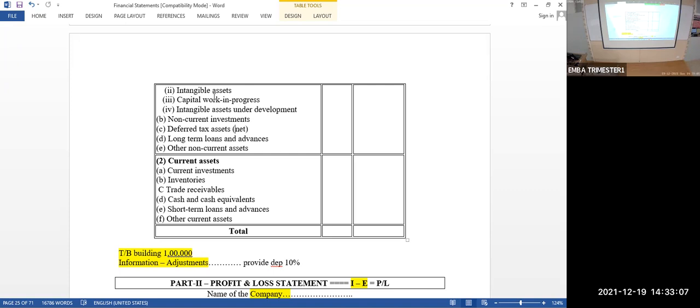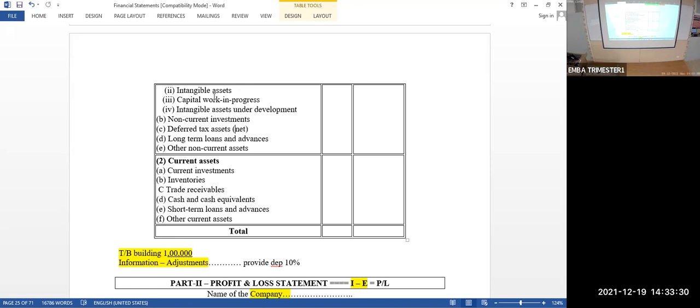If anything is given in the question, suppose goodwill is 5 lakhs, and it says amortize or write off the goodwill 20%. So 5 lakhs into 20%, 1 lakh should be written off. How much you have to show here in the intangible asset in the name of goodwill? 4 lakhs. That 1 lakh will be shown in the expense.